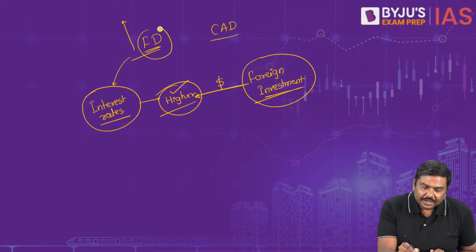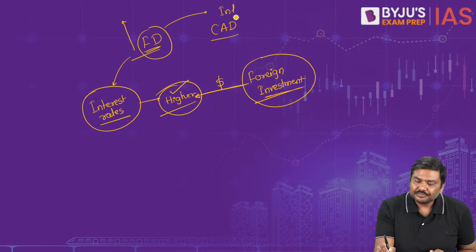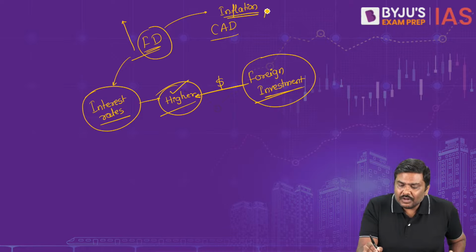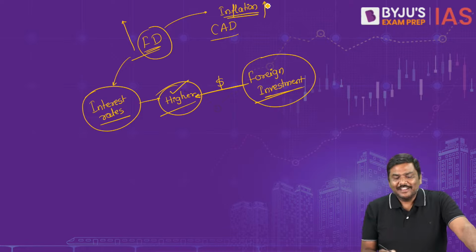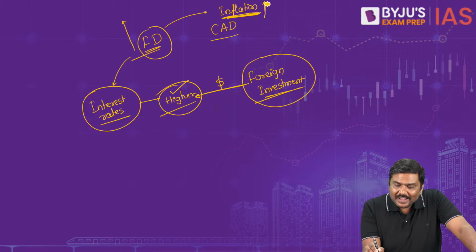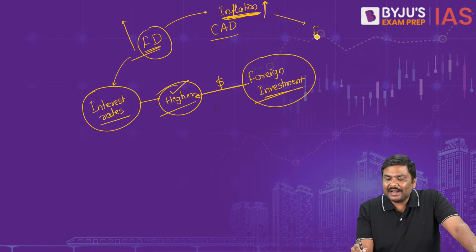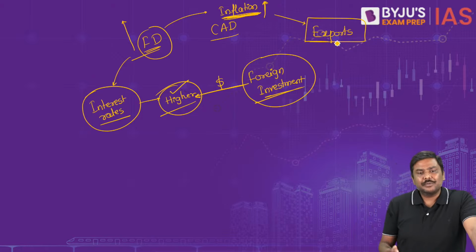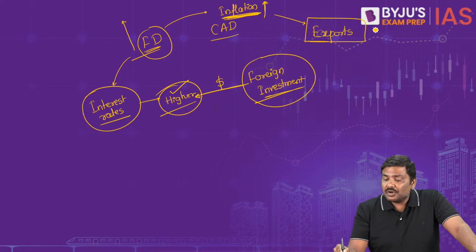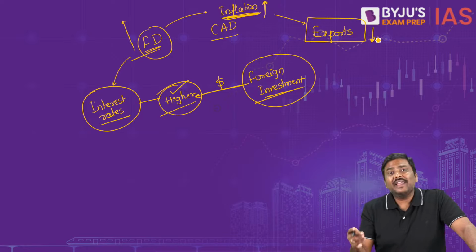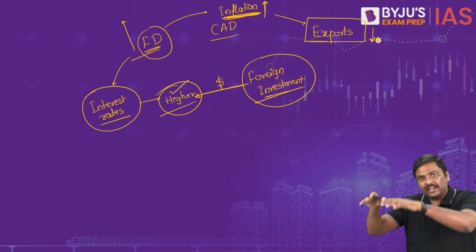When FD is very high, what will happen to inflation in India? Let me know. Inflation in India automatically will become higher. All of you will agree? Right? Inflation will become higher. And now you tell me, if inflation is higher, what is the impact on exports? If inflation becomes higher, exports will go down. If inflation in India is higher, exports from India are expected to become less competitive or go down.